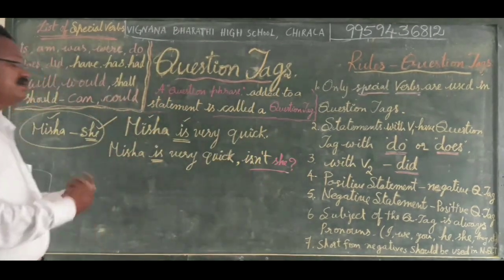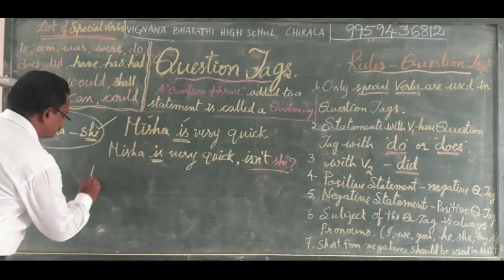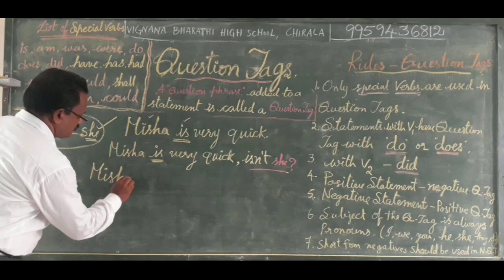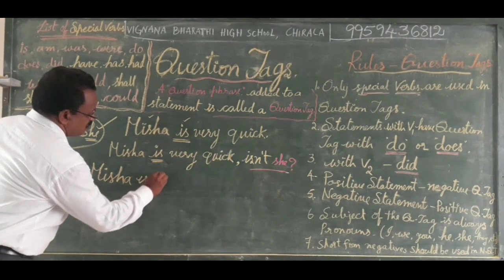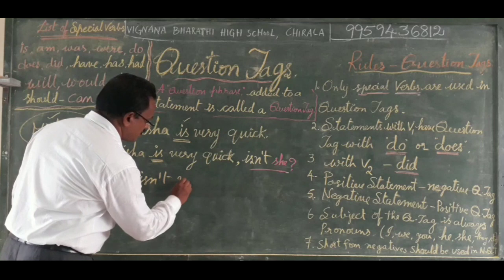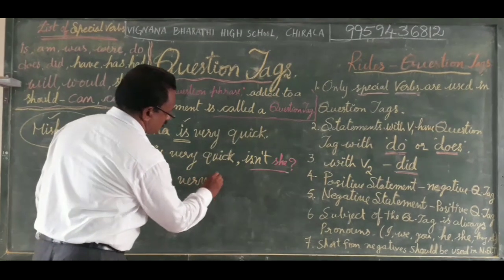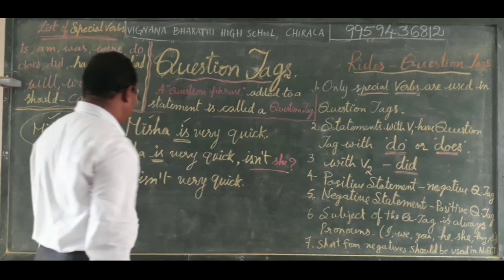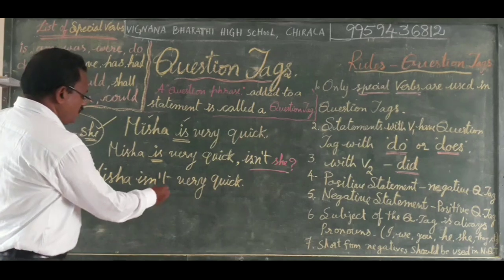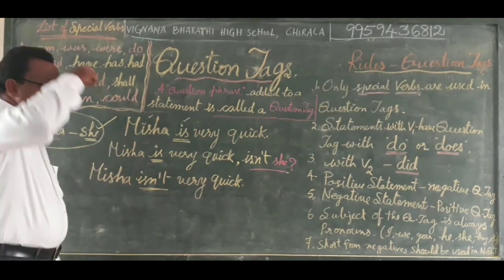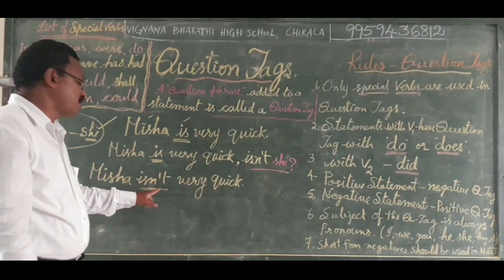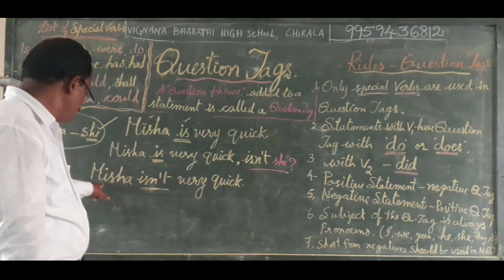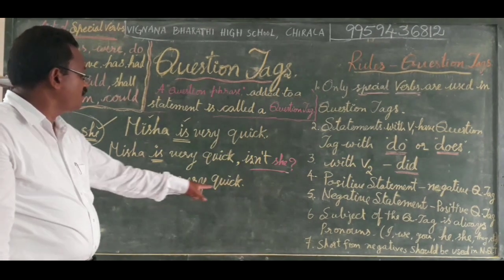If the statement is negative, for example, Misha is not very quick. Isn't. Already in the sentence there is "not". So, what kind of statement is it? Negative statement. Misha isn't very quick.